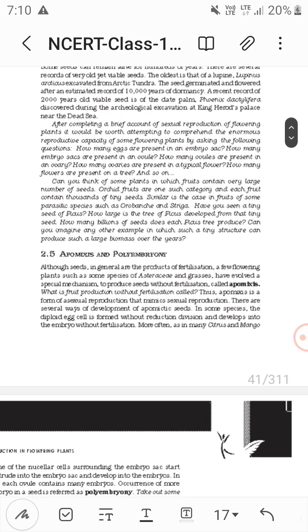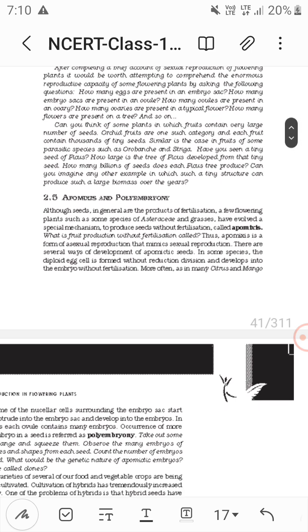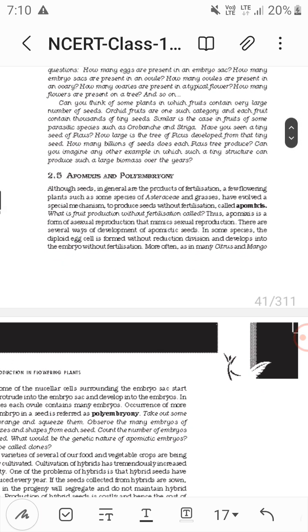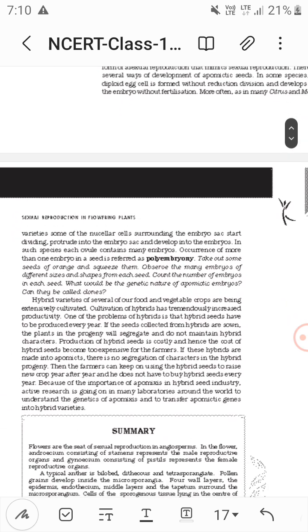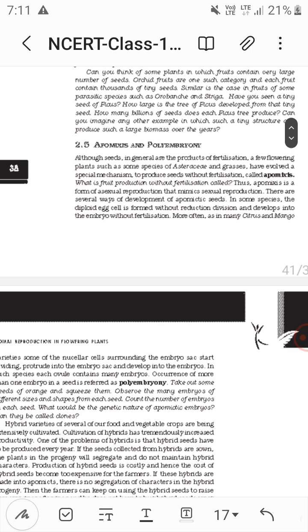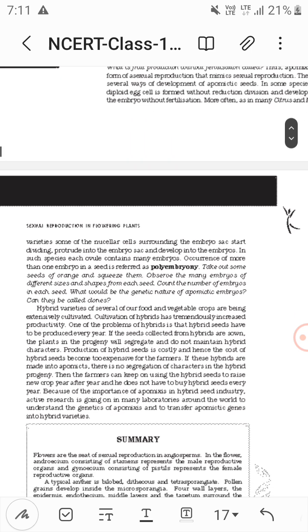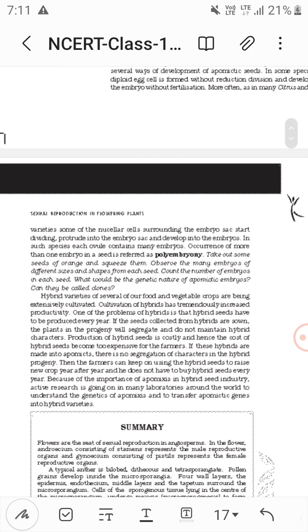Apomixis is the formation of seeds without fertilization. In citrus and mango there is adventive polyembryony, in which nucellar cells surrounding the embryo sac start dividing, protrude into the embryo sac and develop into embryos. Apomixis is a kind of asexual reproduction that mimics sexual reproduction. In asexual reproduction there is no formation of gametes and no fusion. They are clones.